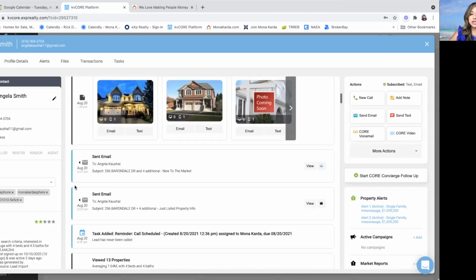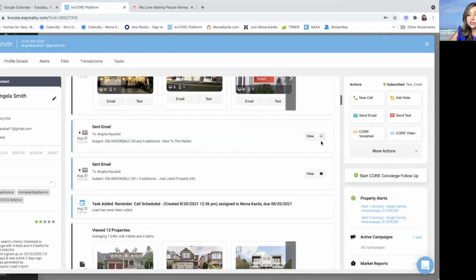She's interested. She's also interested in the Barrendale property. And when I click here, view, I can see that she's actually viewed this property quite a few times. She's opened it on August the 20th at 1:32, again at 3:15, again at 8:57, again at 11:44 the next day. So this is something she's definitely interested in.